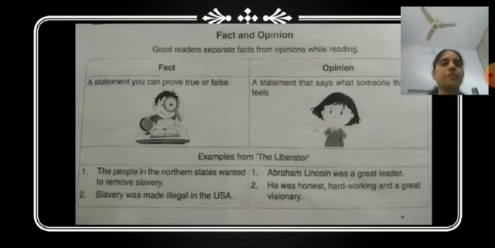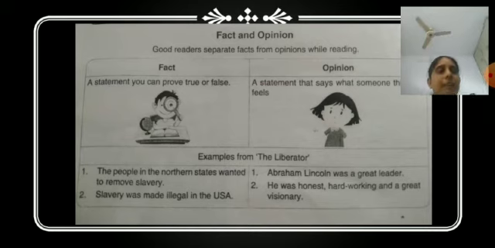Yes, it was true. And on the other hand, Abraham Lincoln was a great leader, this is our thinking. But there are some people who say he was not at all good. Those who were in favor of slavery think that Abraham Lincoln was not a good leader. So this is about opinion. He was honest, hardworking and a great visionary. It's again the thinking of people, that's why it is considered an opinion. I hope the second step is clear to you.